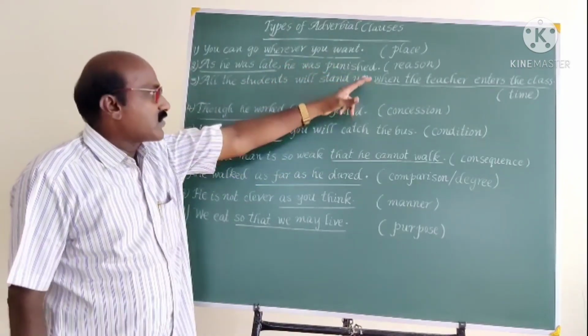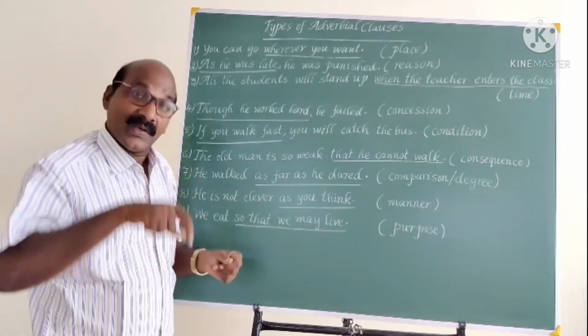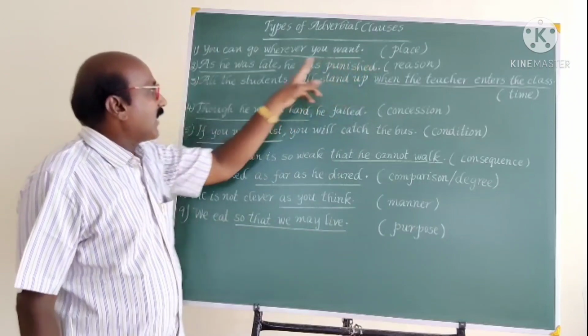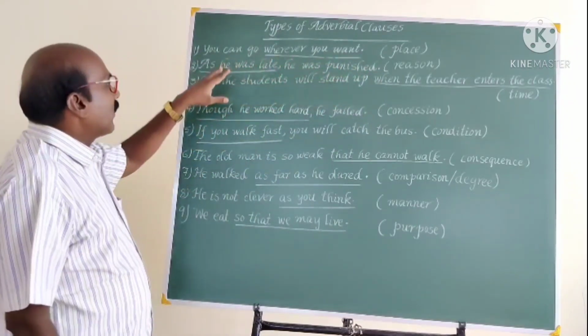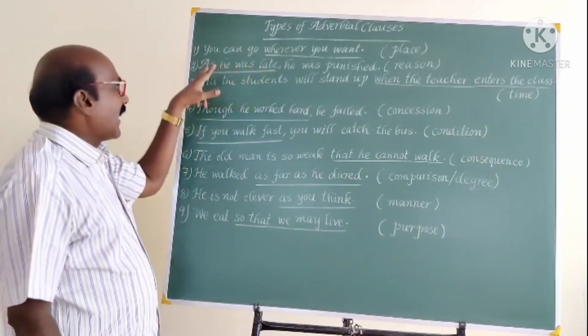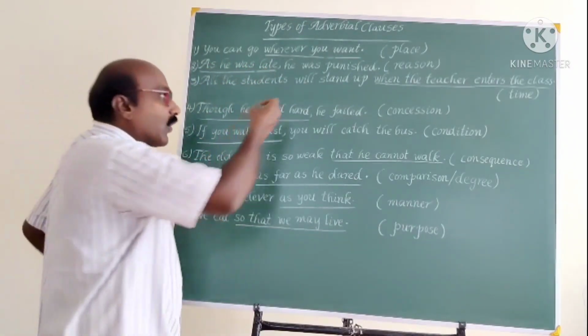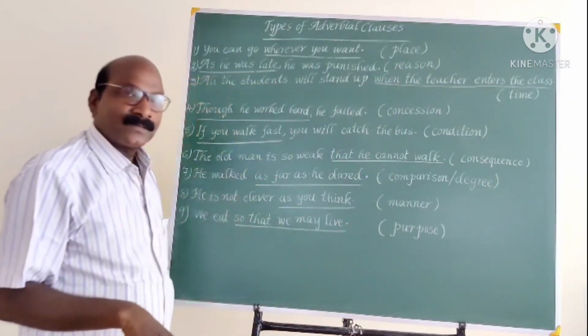He was punished. Why was he punished? We get the answer: punished because he was late. As he was late, some reason we get. So this is an adverbial clause of reason.